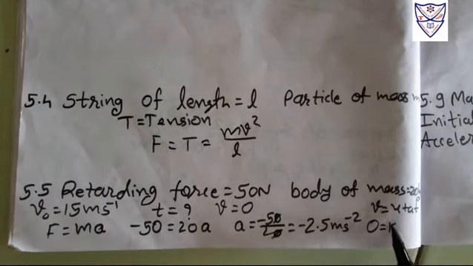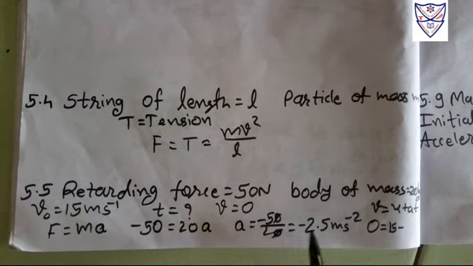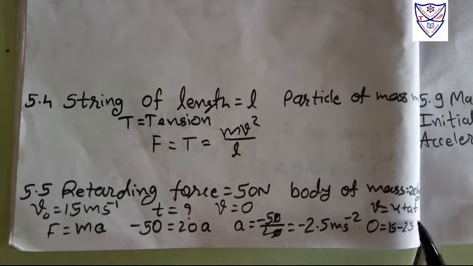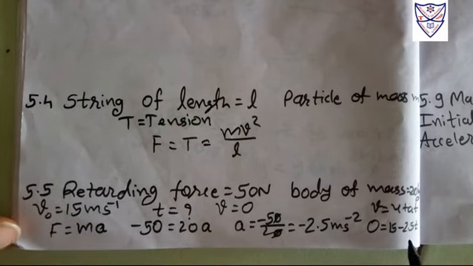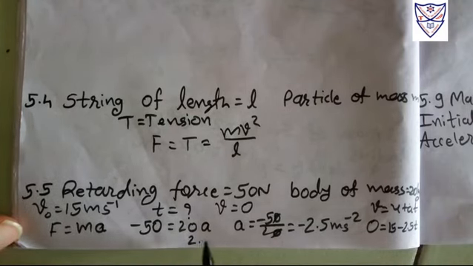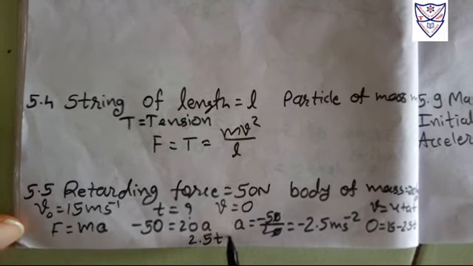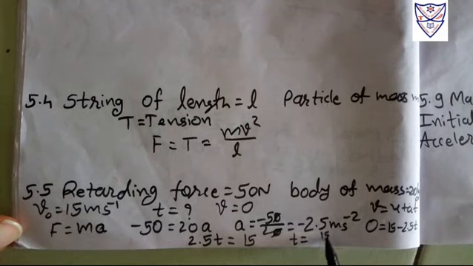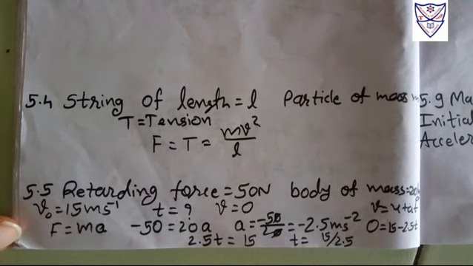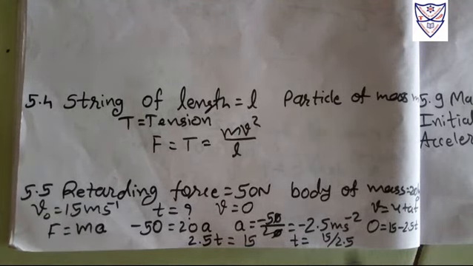So I have to write here minus a, we get 2.5 into t, right? From this equation we have to make t the subject. So 2.5 t is equal to 15, so t is equal to 15 upon 2.5. We need to find only this time, and that time will be in seconds, right?